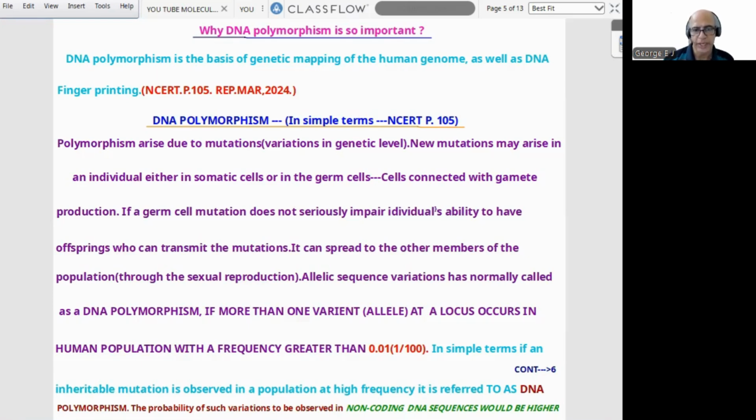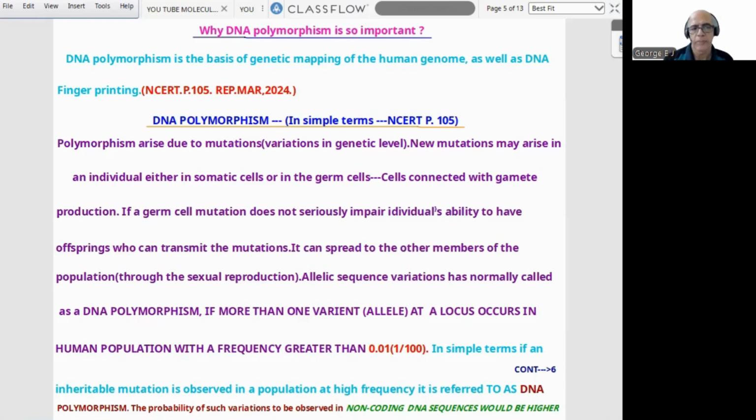Allelic sequence variations are normally called a DNA polymorphism. Again, slight variations in allelic sequences. Now, DNA polymorphism, if more than one variant, that is allele, at a locus, occurs in the human population with a frequency greater than 0.01. 0.01 means 1 by 100. So variations, that is the basic meaning.